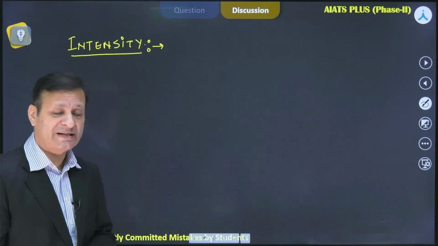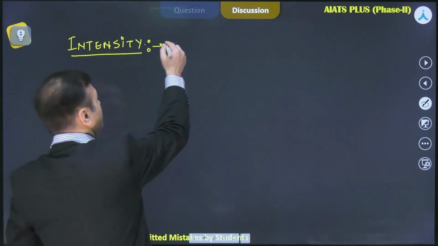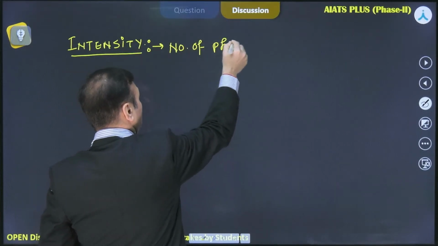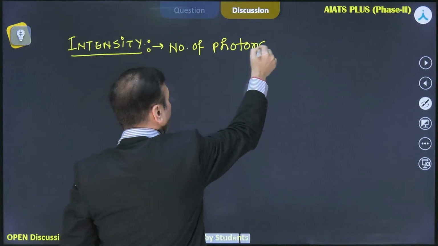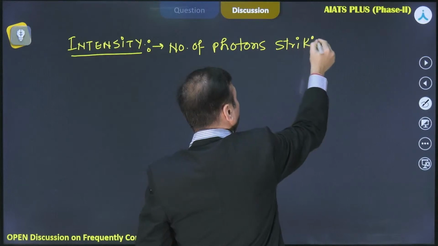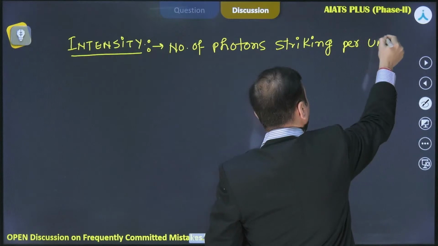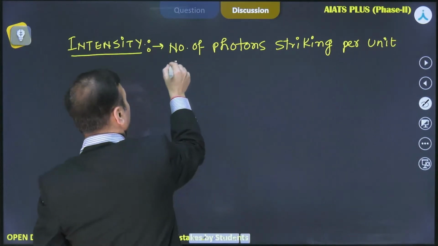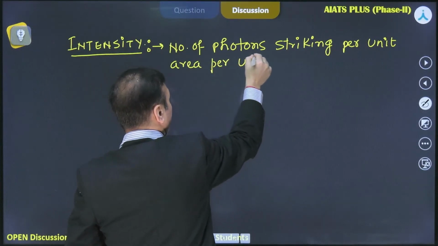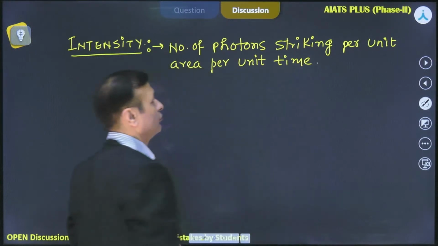But here in context of photons, intensity is defined as number of photons striking per unit area per unit time.